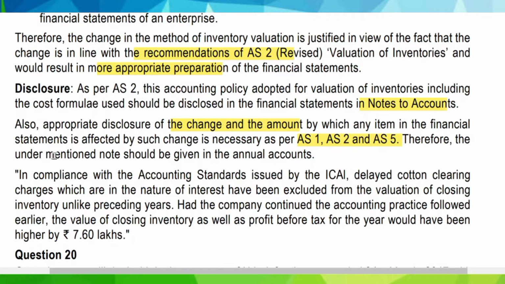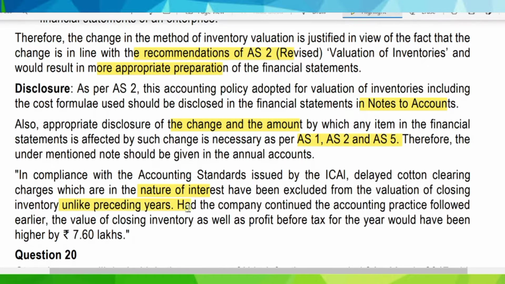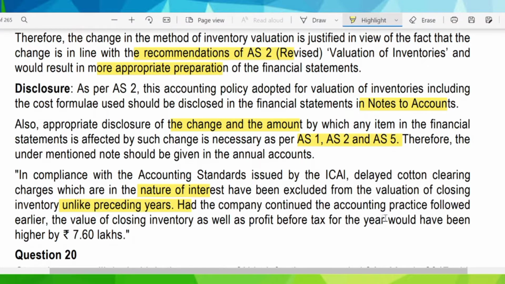Therefore it has to give the disclosure as follows. In compliance with accounting standards issued by the ICAI, delayed cotton clearing charges, which were in the nature of interest, have been excluded from the valuation of closing inventory, unlike preceding years. Had the company continued the accounting practice followed earlier, the value of closing inventory as well as profit before tax would have been higher by rupees 7.60 lakhs.